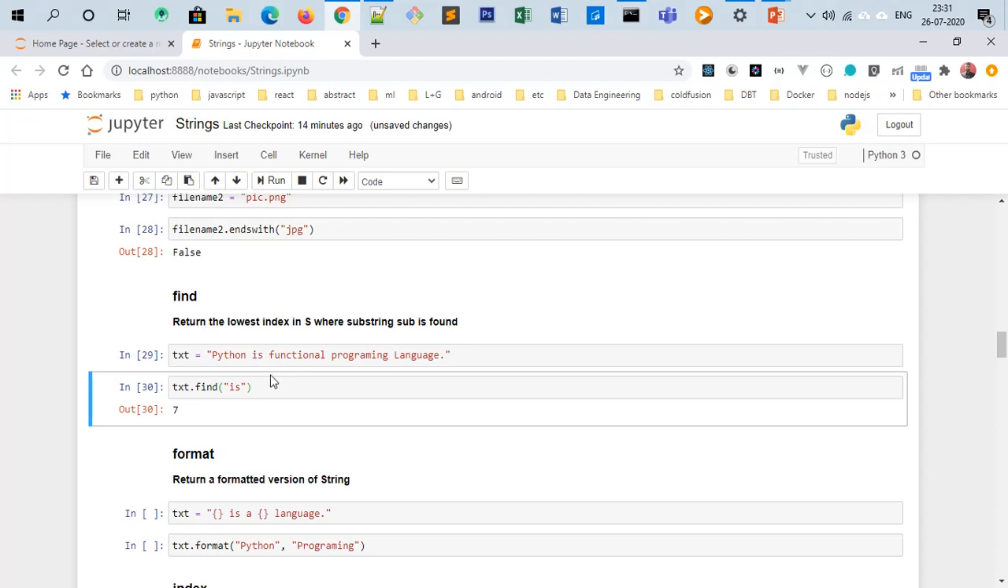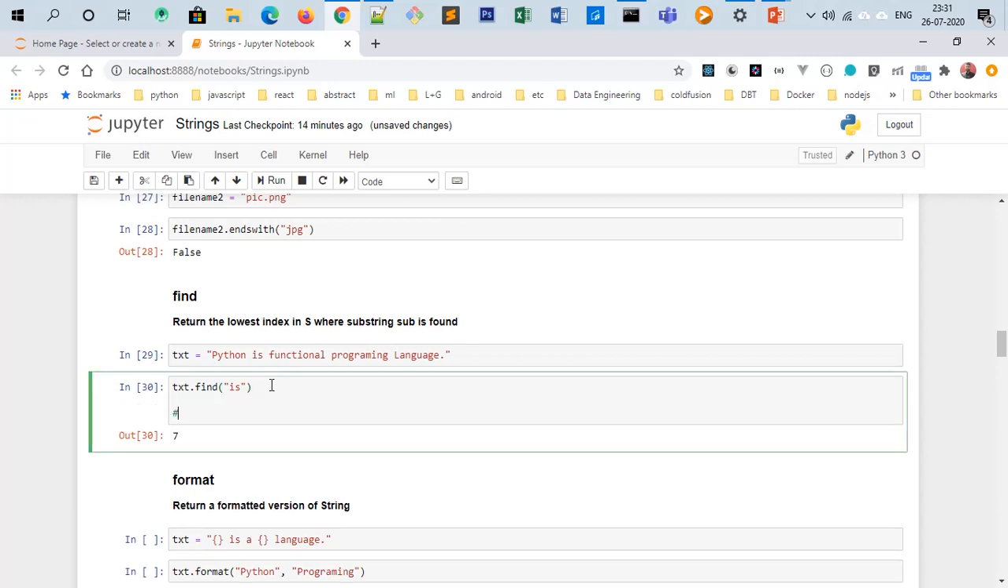It is very useful, like when you are searching in a document and you want to find out whether this particular substring is inside the string or not. If it doesn't find the substring, then it will return -1 as the default value. So it will return -1 index. That's it.